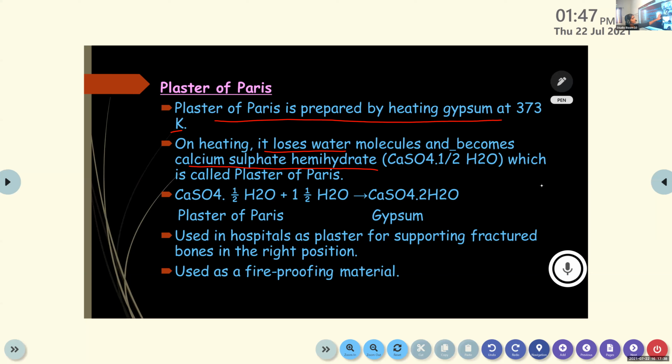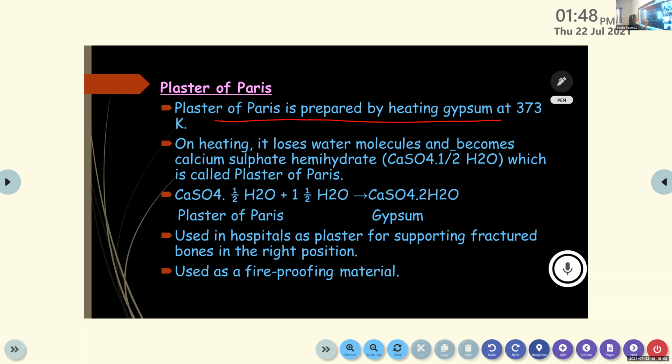On heating, gypsum loses water molecules and is converted to plaster of Paris. The chemical name of plaster of Paris is calcium sulfate hemihydrate, and its chemical formula is CaSO4·½H2O. And this is the chemical reaction of conversion of plaster of Paris into gypsum.